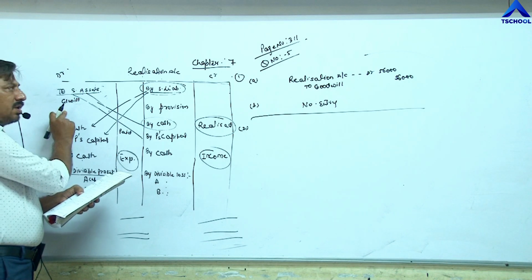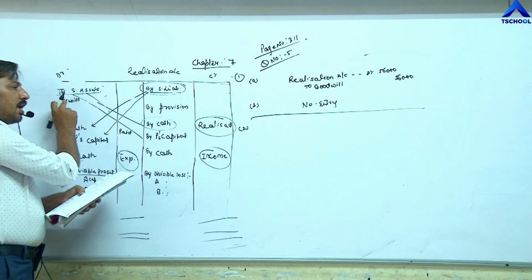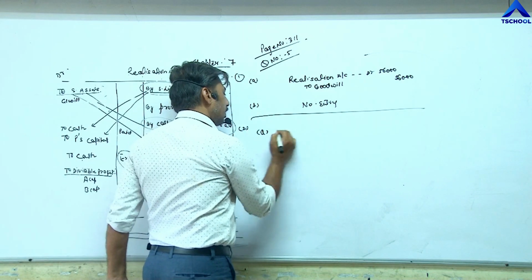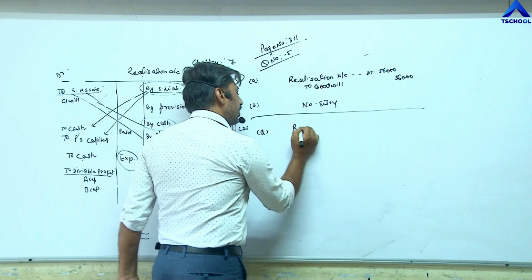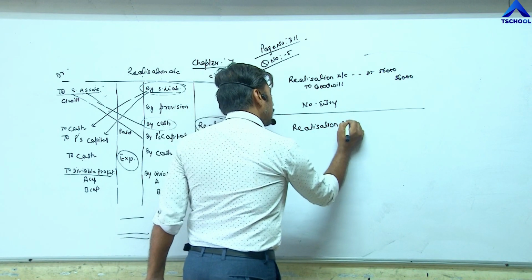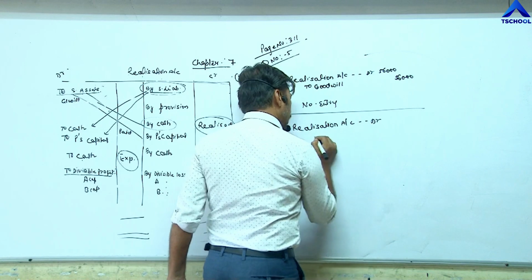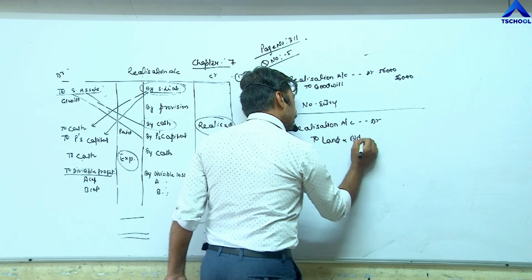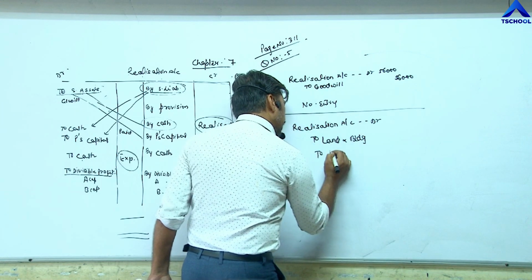So what will be the journal entry? Realization account debit to land and building, to investment.